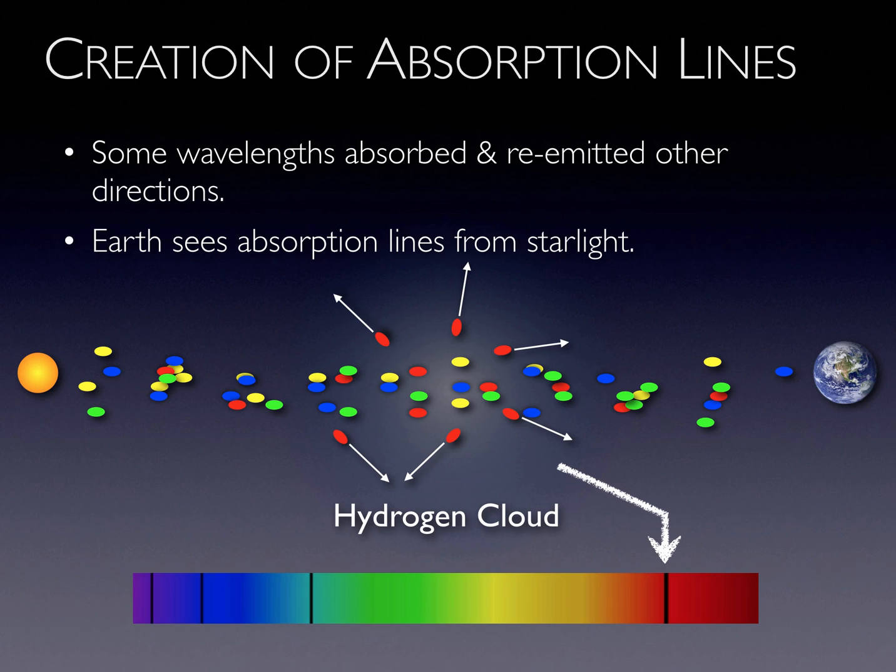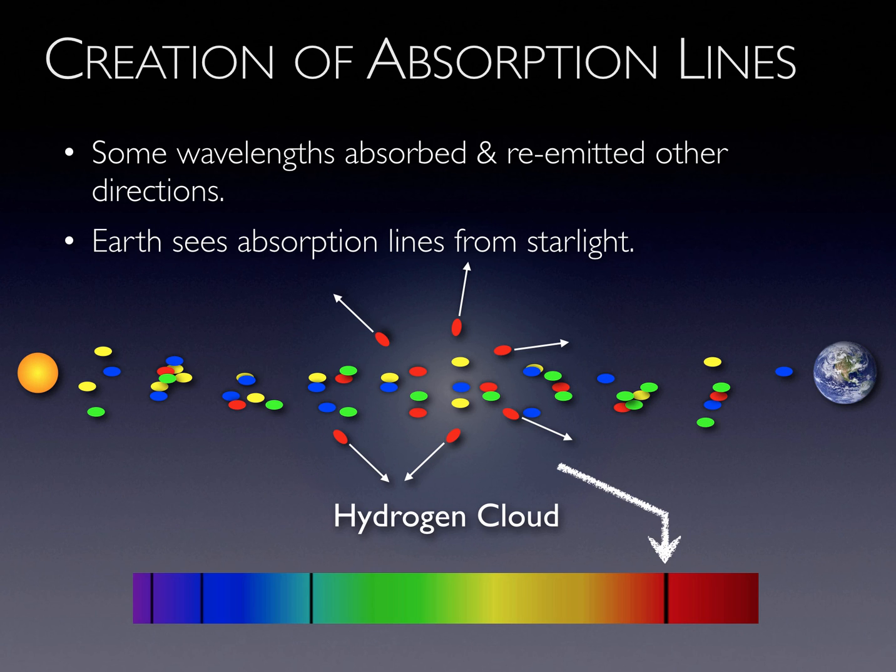Absorption lines occur when photons from a continuous light source, like the surface of a star, pass through a cooler gas cloud. Photons of certain wavelengths get absorbed and re-radiated. However, when these photons are re-radiated, they usually do so in different directions. This leaves the dark absorption lines in the spectrum.